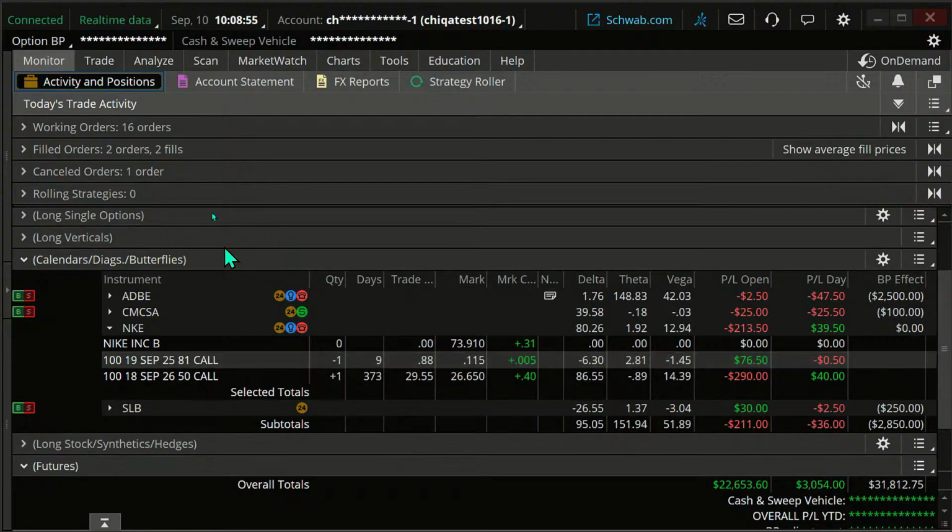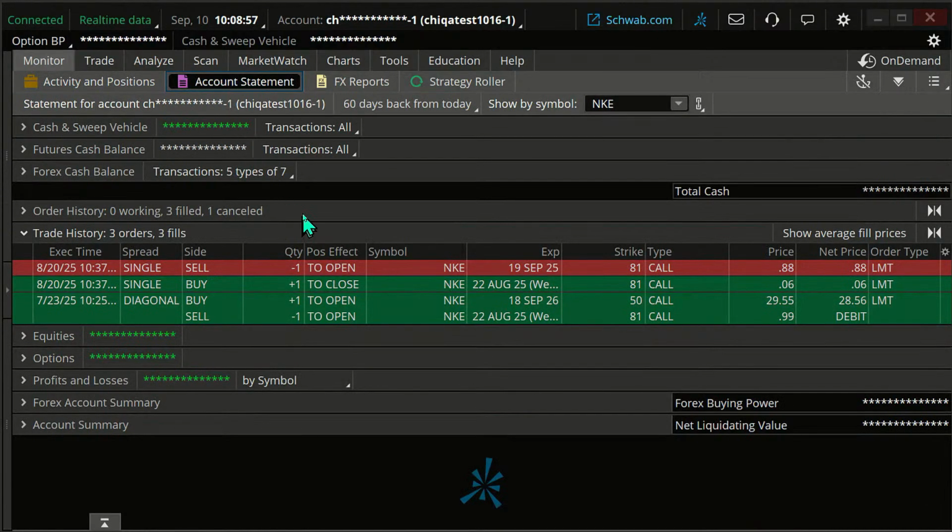Well, let's do this. Let's go back to the account statement and look at the history on this. So this is what we did originally. We bought the long call, the LEAPS, which expires in 2026, and we sold an August 22nd call, and for $99, we sold that.